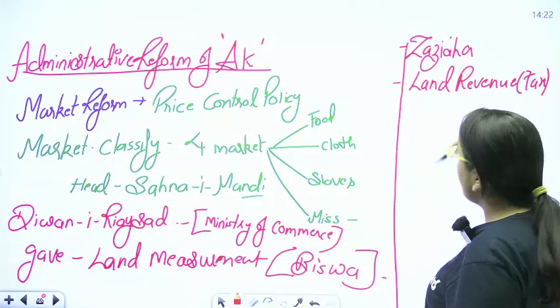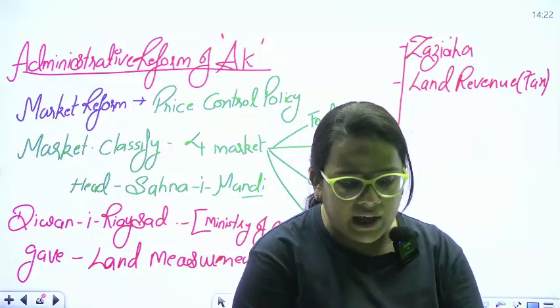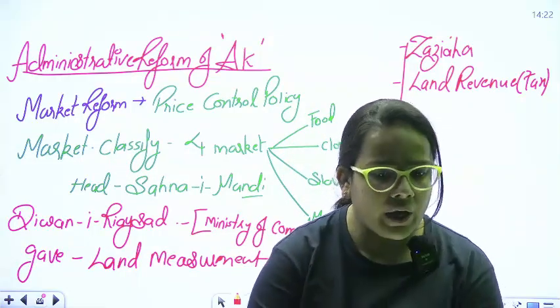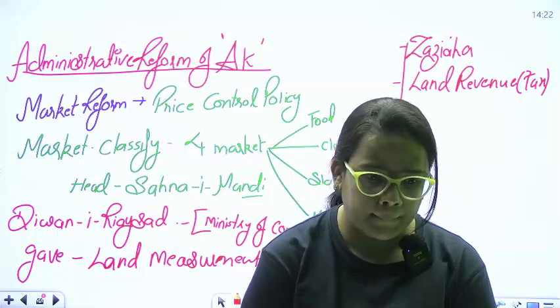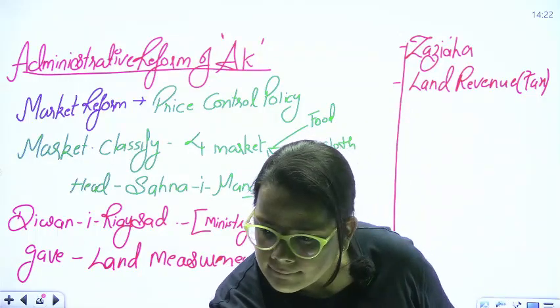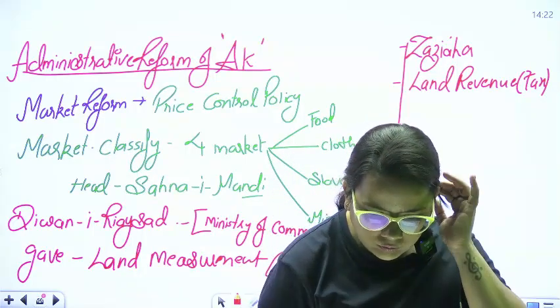Land revenue, or you can say tax, in the Delhi Sultanate part was termed as ghari, or termed as bhaga. Okay, any doubts from here? Any doubts?